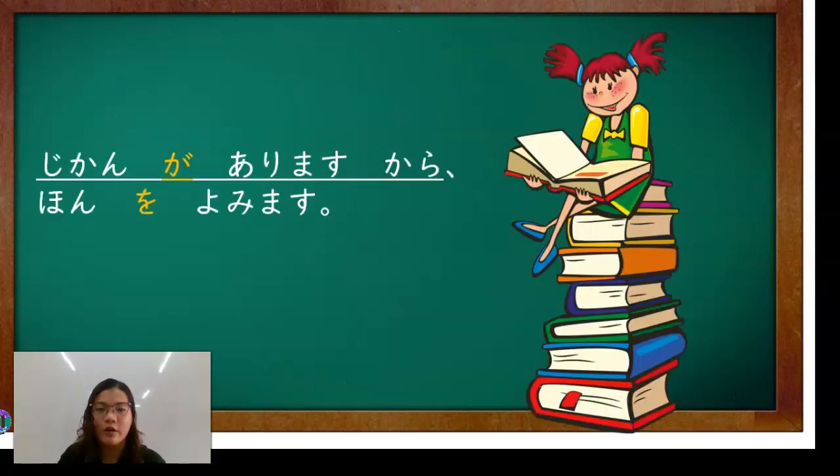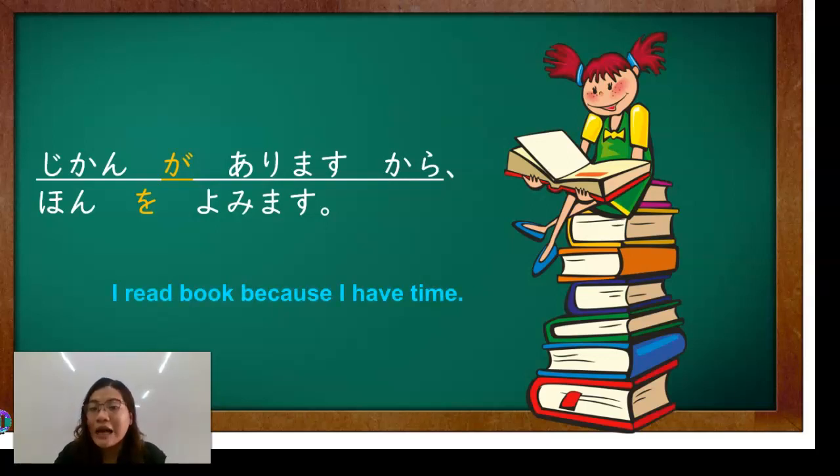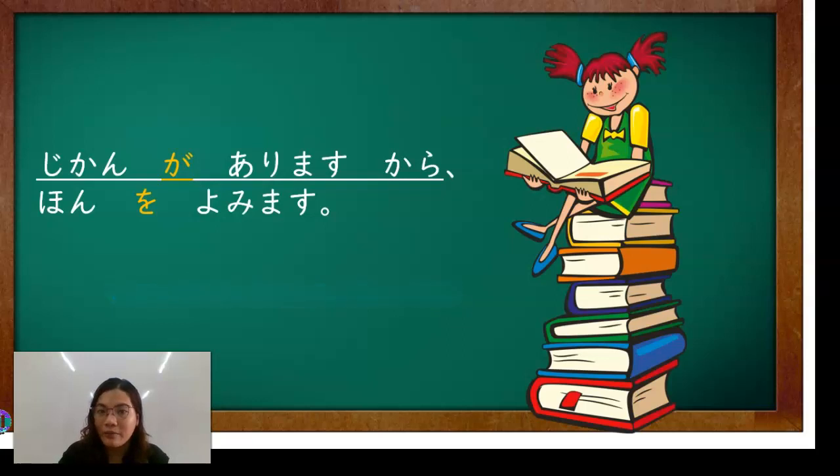Okay? Another one. Jikan ga arimasu kara hon o yomimasu. You can say, I read books because I have time. Or in Tagalog, pwede naman sabihin na, dahil may oras ako, magbabasa ako ng libro.